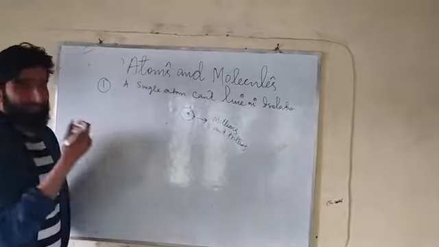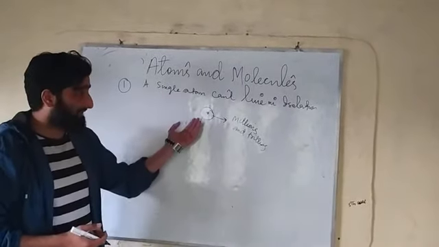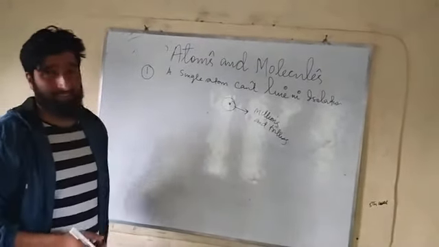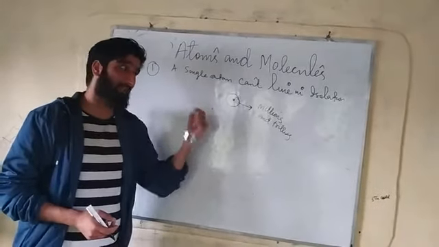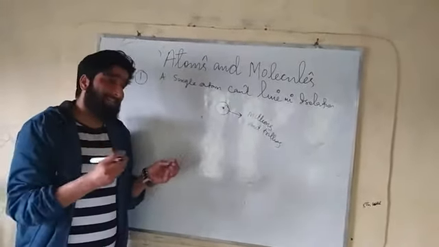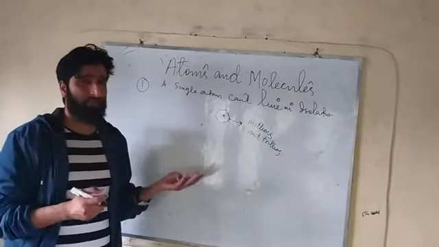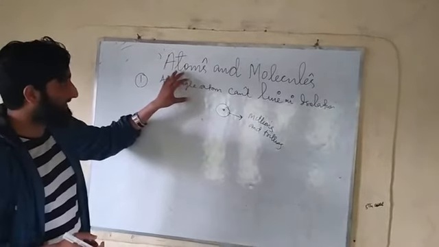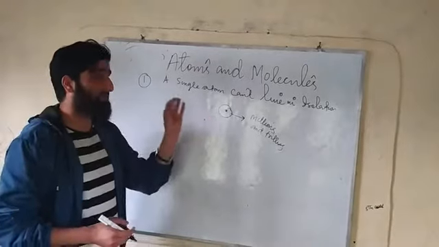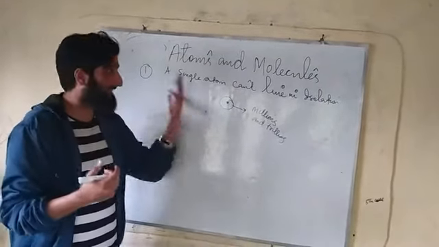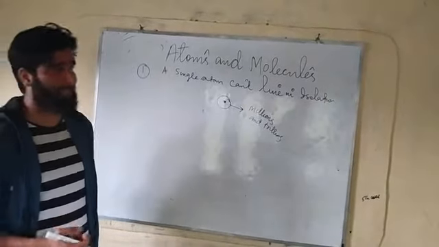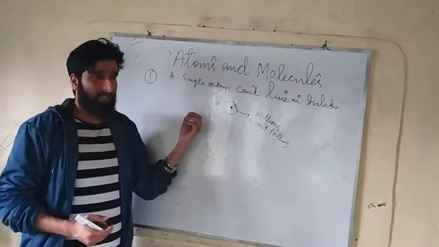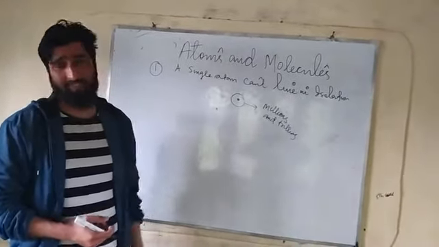Now, even with the naked eye, I can draw the conclusion that a single atom can't live in isolation, and it becomes impossible for a single atom to live in isolation. Rather, millions and trillions of atoms join with each other, and they form molecules, compounds, elements, and matter as well. This is not actually a single atom. This is more than millions and trillions of atoms which join and form the matter and give its composition. That means a single atom does not have independent existence.